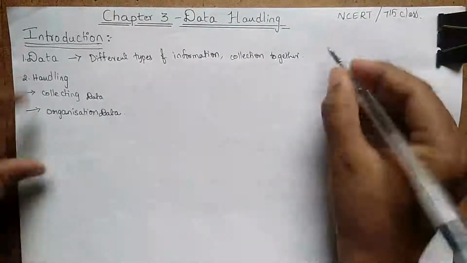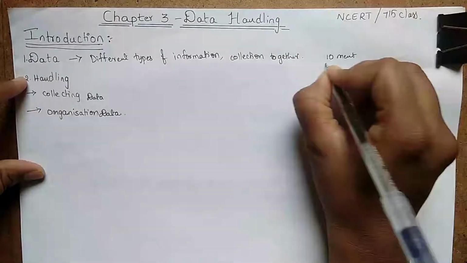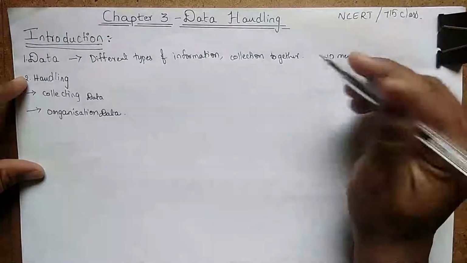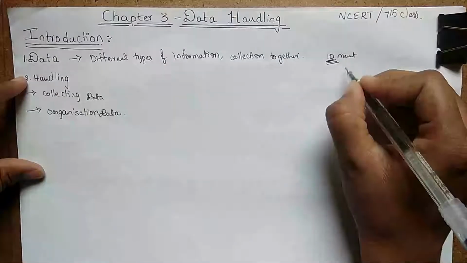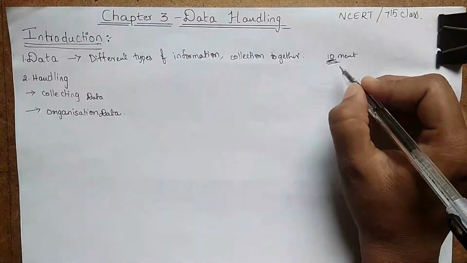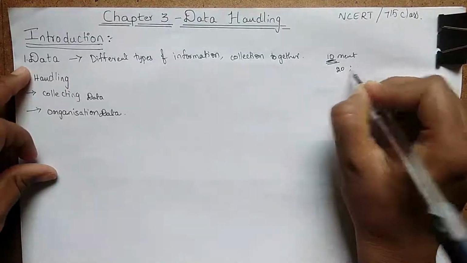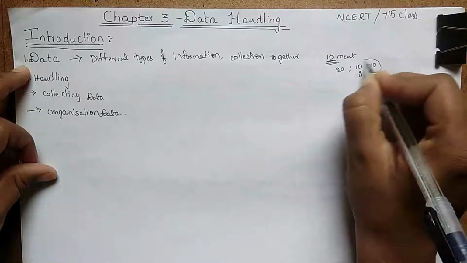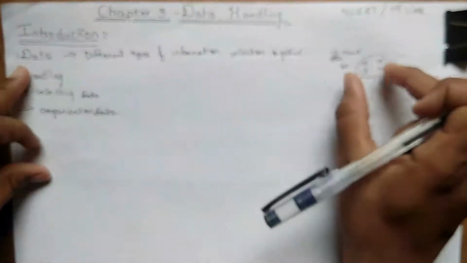For example, in your cricket team there are 10 members, so this is collecting data. The number itself is not the matter, first of all we have to collect how many, that was 10. Now, if you take your classmates, 20 members are there, 10 girls and 10 boys, so this is the collecting of data. So this is just the abbreviation for the data.